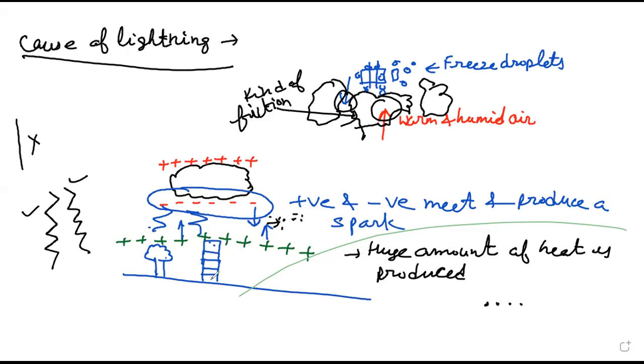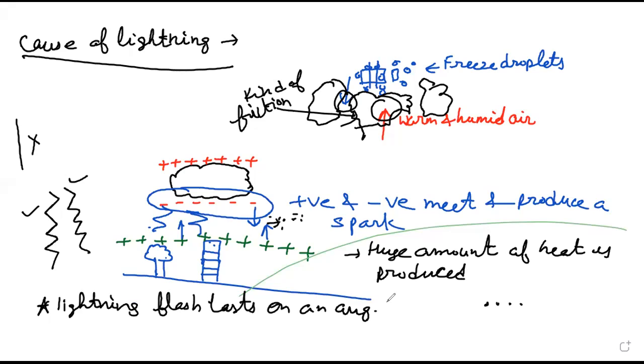So an important fact: a lightning flash on an average lasts less than a second. Very important. Lightning flash lasts on an average less than a second, right?